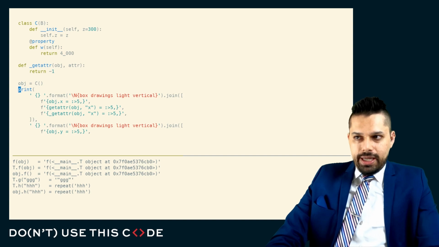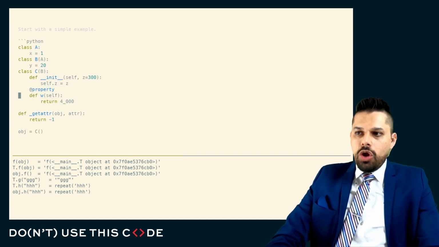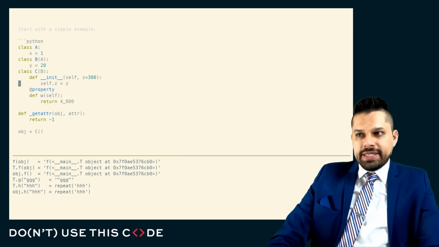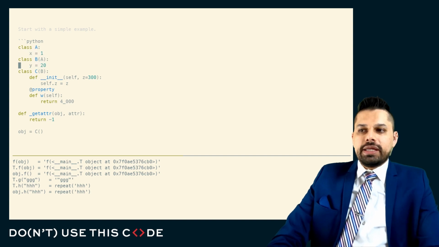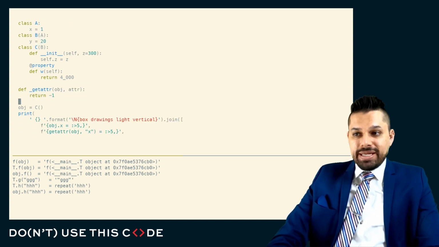And the way I'm going to do that is I'm going to set myself up with an inheritance hierarchy with 4 different attributes I can look at, x, y, z, and w, where one of these is a property, one of these is an instance state, and 2 of these are class level state. And I'm going to try to implement getattr myself.